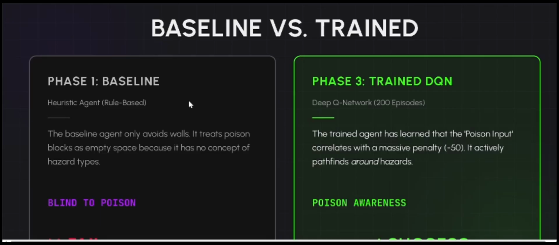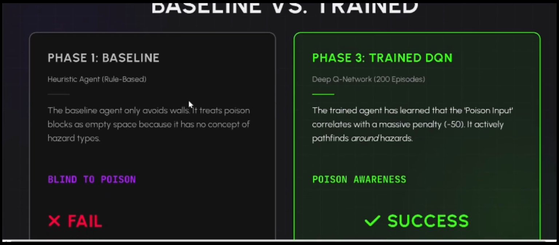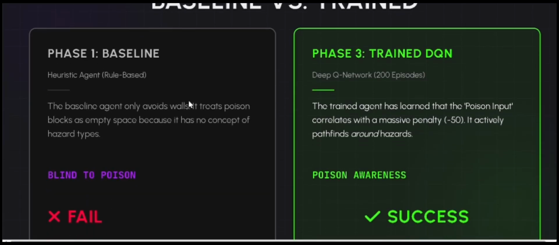Thank you, Manthan. As we all saw, the final project run, the demo, and the final output of the learning curve, as Manthan explained very well. Phase one is the baseline of the project, the normal game without any AI included in it, so it only avoids walls.